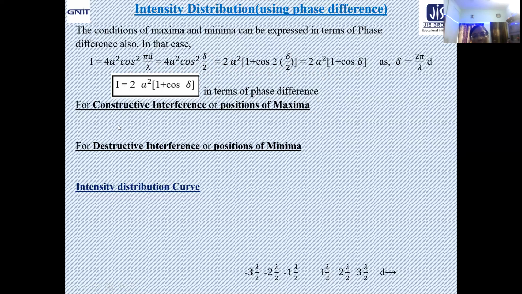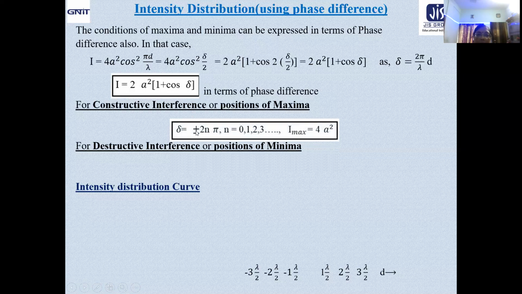Now, if we want to have the constructive interference condition or positions of maxima in terms of phase, what we will get? Just take a look here. 1 plus cos delta. That means maximum value of cos delta equal to plus 1. So 1 plus 1 equal to 2, and you will get 4a square, the value with which you are already familiar. Now for which value of delta you will expect cos delta to be always plus 1?